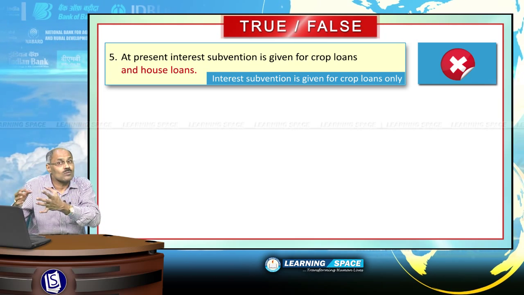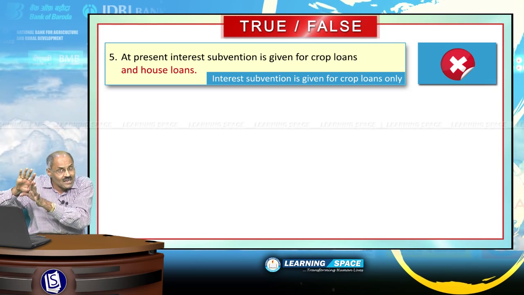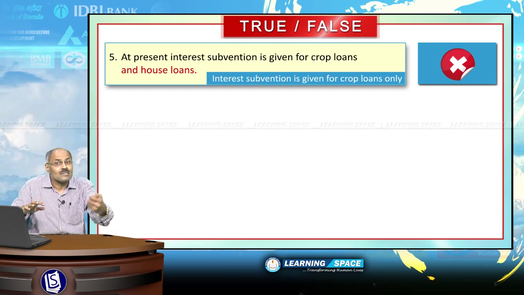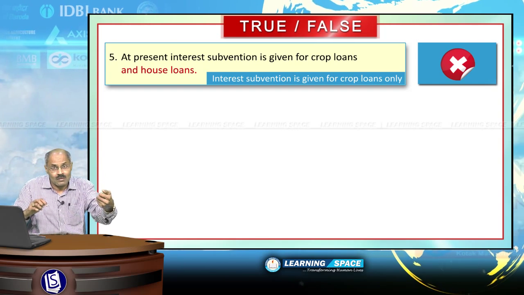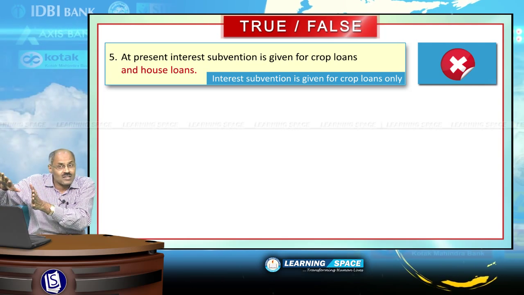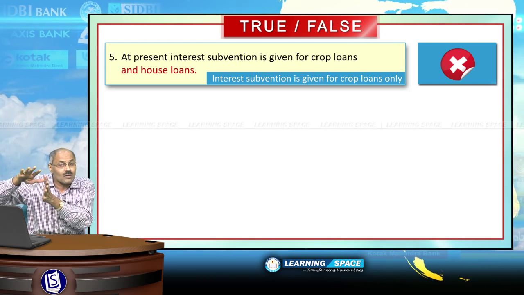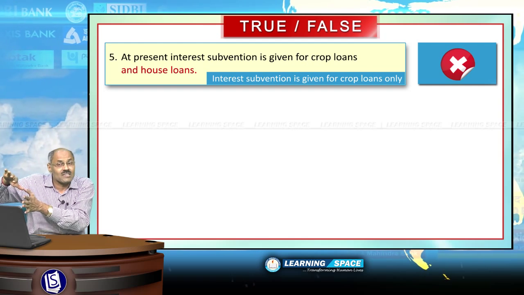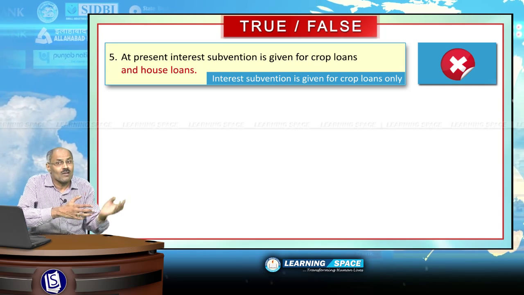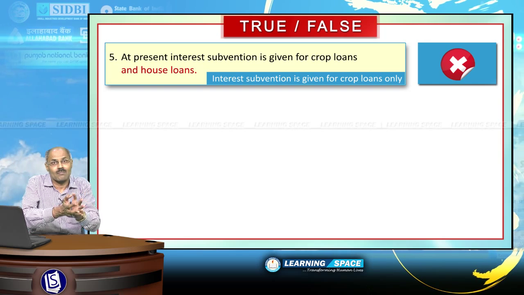But for house loans, for vehicle loans, for corporate loans, no interest subsidy is given by Government of India. Government may give some interest subvention sometimes for export credit, for solar mission, maybe for self-help groups, but not for these types of loans, house loans, corporate loans. These do not enjoy the facility of interest subvention. Interest subvention is given by central government for the projects where there is some social concern.